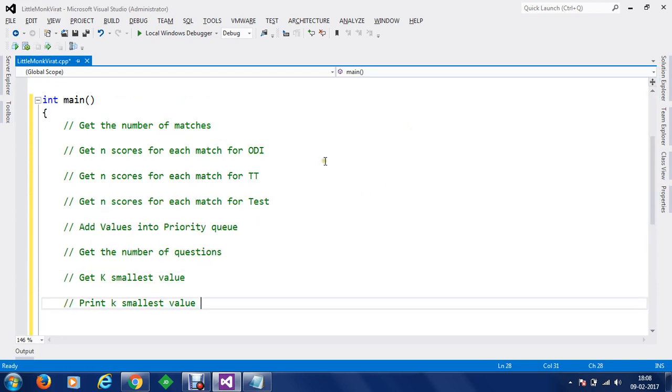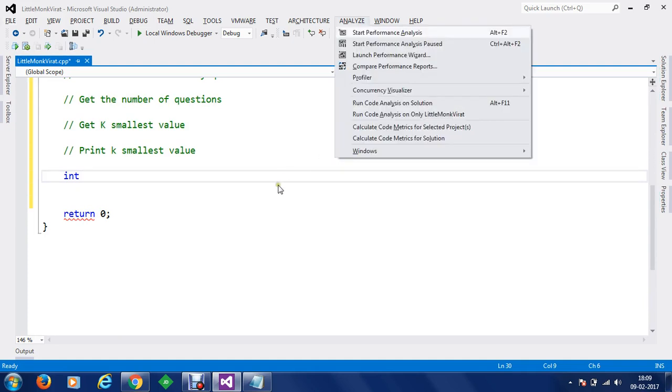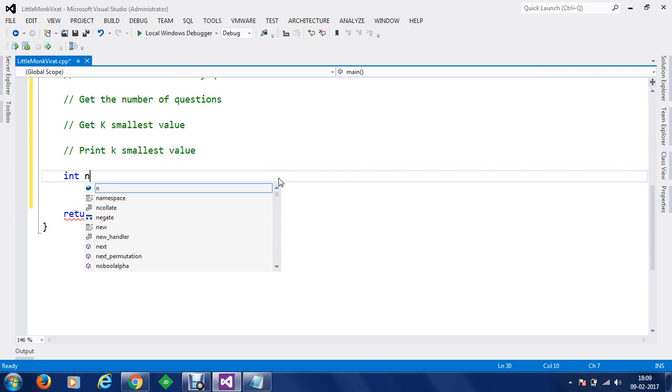So let's get started. First of all, we are going to create some values here. Let's say we are going to get n, the number of matches which we need. We are going to create a long integer because the constraint is 10 raised to the power 6, so I'm going to take a long integer which is 64 bits.